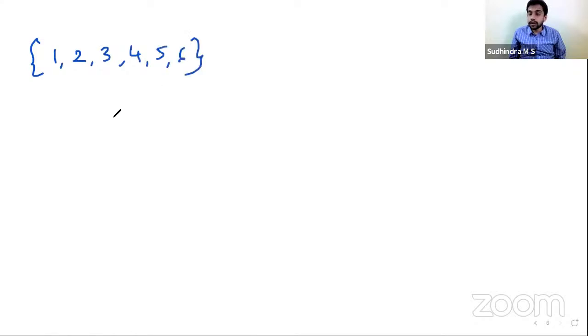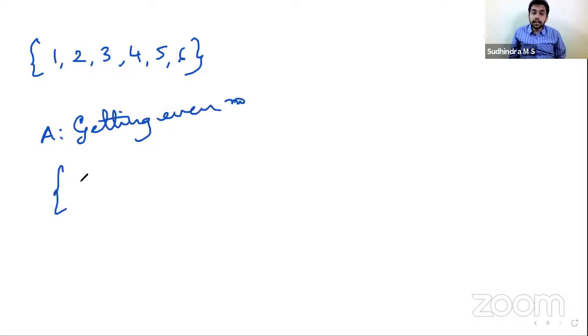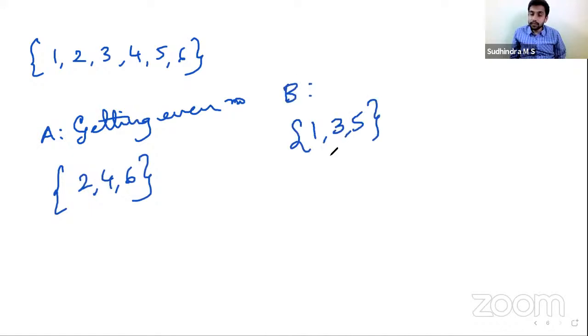So these are the possible outcomes: 1, 2, 3, 4, 5, 6. Now, if I take a particular experiment of getting even numbers, then here it would be 2, 4, 6. Getting odd numbers 1, 3, 5. Or I'll take getting prime numbers. Getting prime numbers would be 1, 2, 3, and 5.